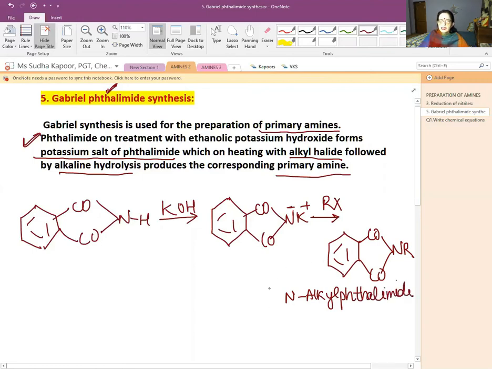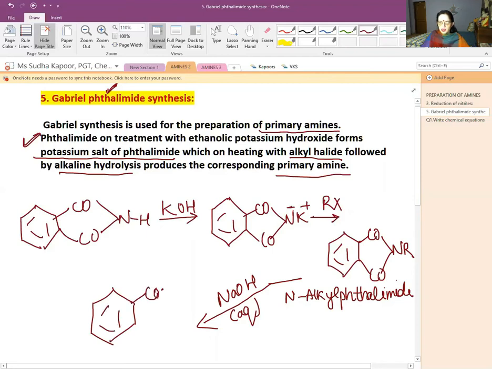Now this N-alkyl phthalimide is followed with alkaline hydrolysis, that is NaOH, alkaline hydrolysis. It is going to give us the primary amine along with sodium phthalate. Along with sodium phthalate, we will be getting the 1 degree amine.